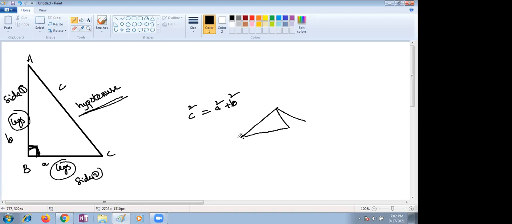Pythagorean triplets is nothing but if three natural numbers are such that the square of the largest number is equal to the sum of the squares of the other two numbers, as I just mentioned, the three numbers are said to be Pythagorean triplets. You see, children, let me give one example so that it is easy for you.